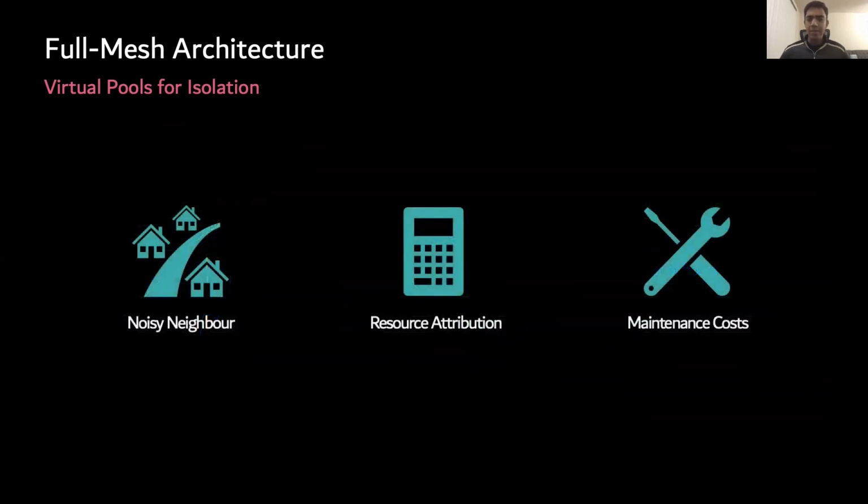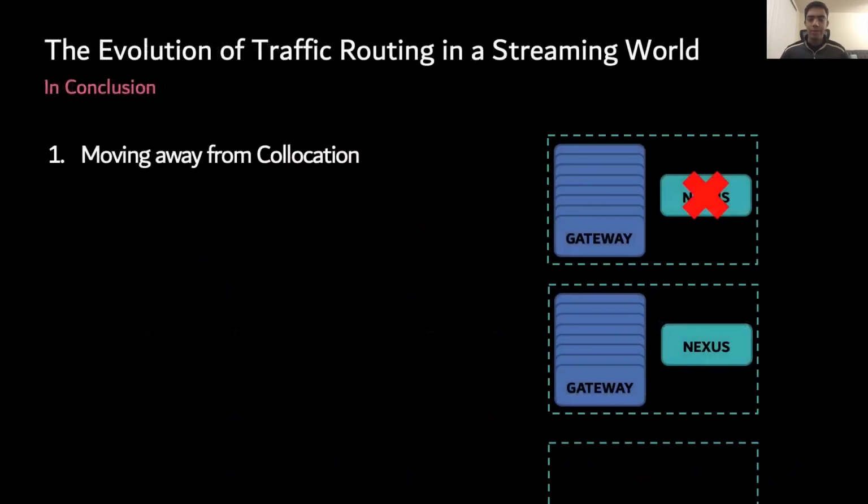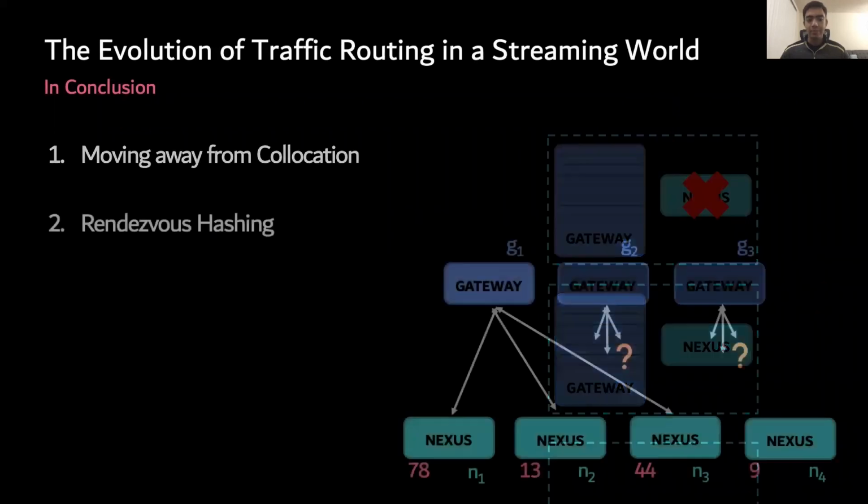In summary, we can see that virtual pools have allowed us to deal with the noisy neighbor problem, have better resource attribution per customer, and reduced maintenance costs. Putting everything together, if there are a few things I'd like folks to take away from this presentation, it would be, one, moving away from colocation. There are many cases where colocation might make sense. However, co-locating services does come with a fair share of problems, and removing co-location is one good way to tackle these problems while also opening up the opportunity for traffic isolation, higher fault tolerance, and dynamic load balancing.